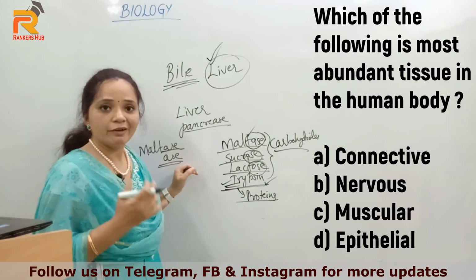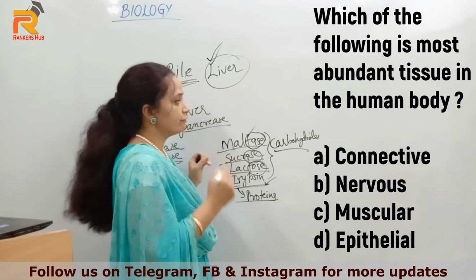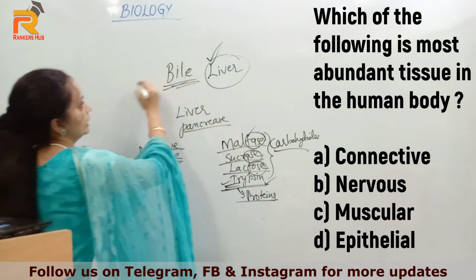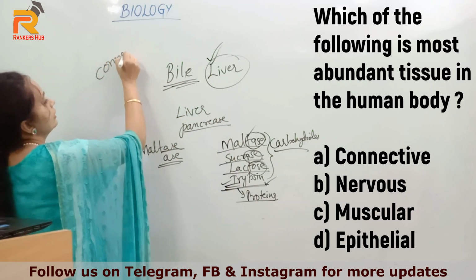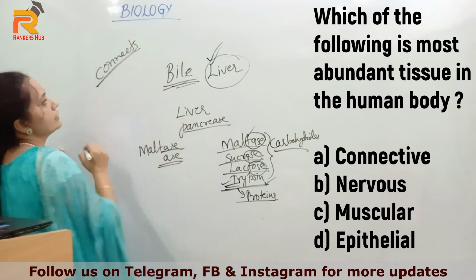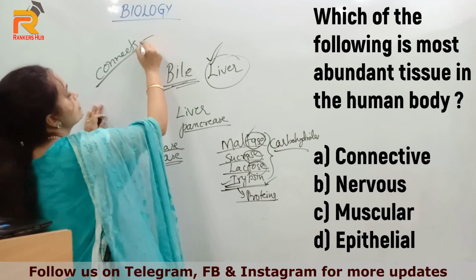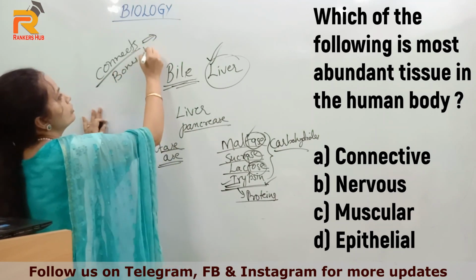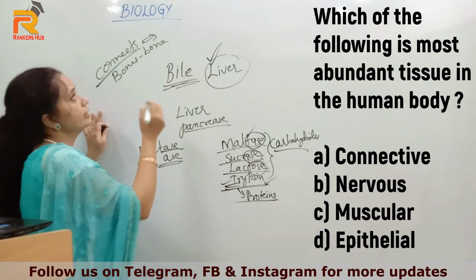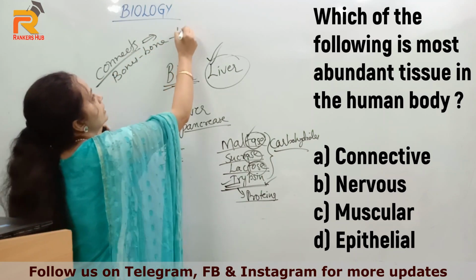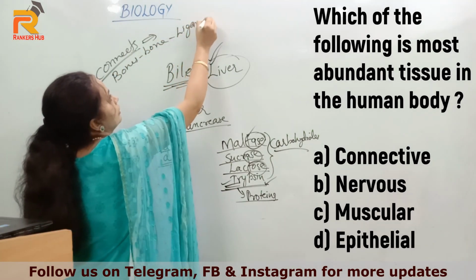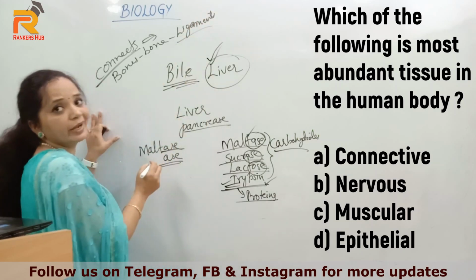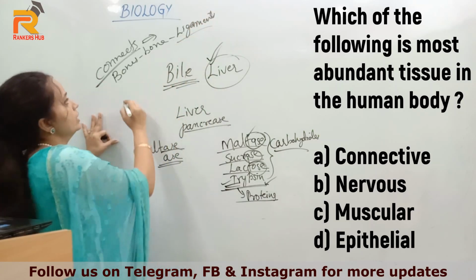So one by one, if you take connective tissue, the name itself tells you, it connects different organs. Bones to bones get connected by connective tissue called ligament.